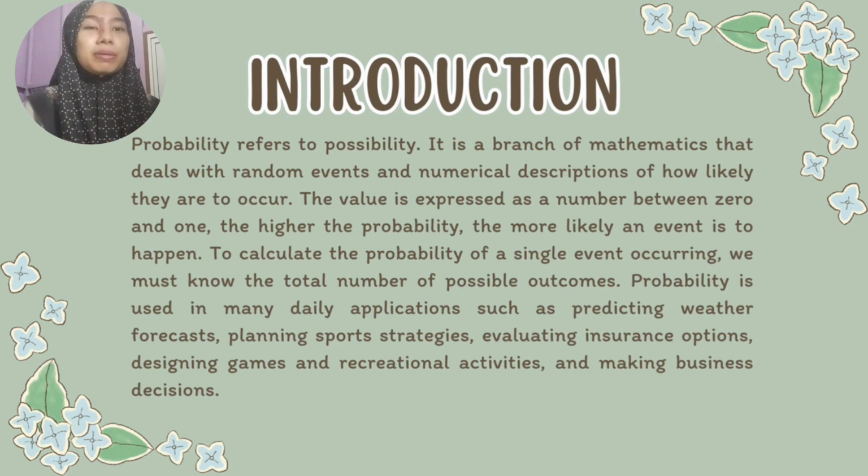To calculate the probability of a single event occurring, we must know the total outcomes of the event. Probability is used in many daily applications such as predicting weather forecasts, planning sport strategies, evaluating insurance options, designing games and recreational activities, as well as making business decisions.